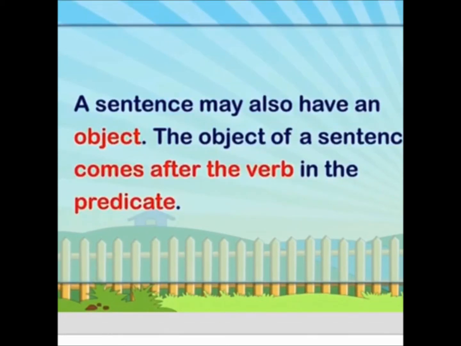Now underline these important things. What you have to take into consideration is that the object will come after the verb. Underline just after the verb or where it is in the predicate part. So you don't have to look in the front part where the subject is. You have to look in the predicate part after the verb. This is the most important thing you have to take into consideration. So underline these words: object comes after the verb in the predicate.